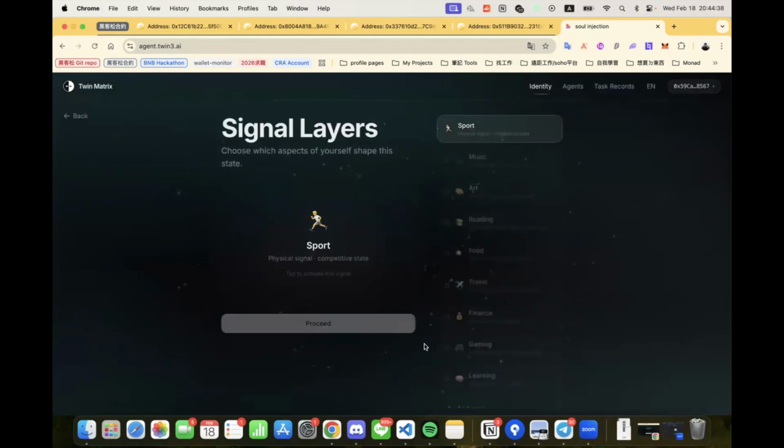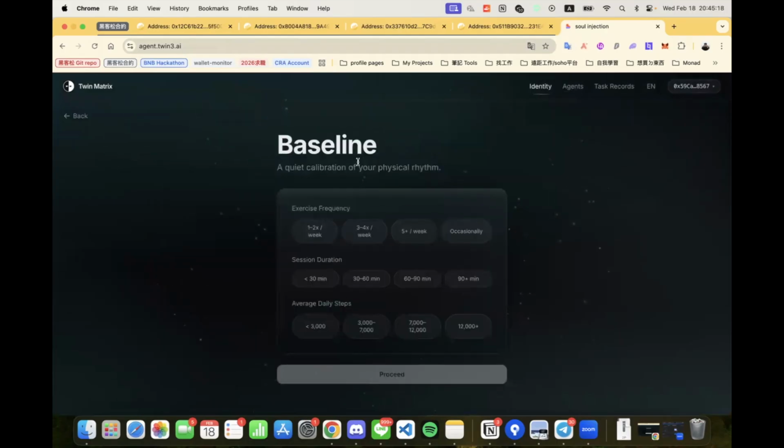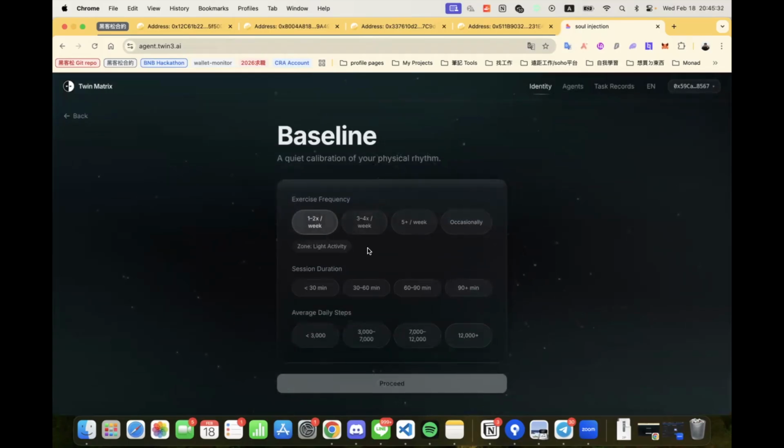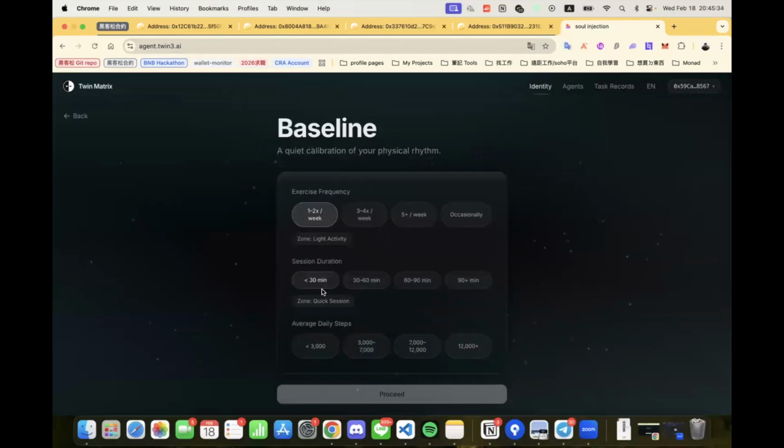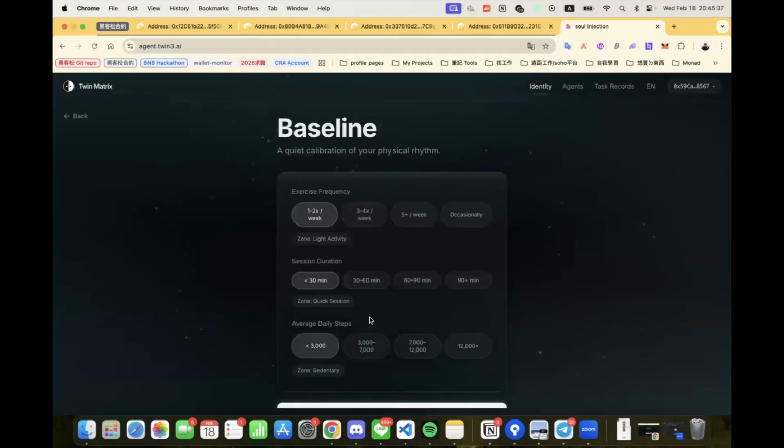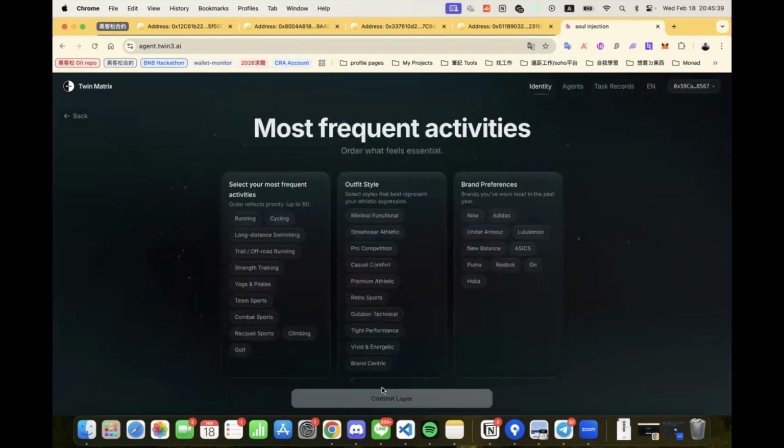Next, we move to the Signal Layers page. Here we can see different identity aspects that shape your state: music, art, reading, food, travel, finance, gaming. For this hackathon, we'll only enable sports preference. We'll scale across more dimensions in the future. Now we enter the Baseline page. On this screen, we can see exercise frequency, session duration, and average daily steps. For example, exercise frequency 1 to 2 times per week, session duration under 30 minutes, daily steps under 3,000 steps.